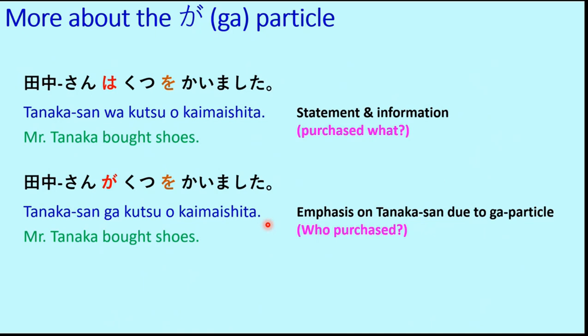So in the first sentence, the emphasis was on the shoes, although the wa particle doesn't say so, but kutsu was the main point of discussion in the first example. But in the second one, since we have used the ga particle after Tanaka-san, Tanaka-san becomes more important here. So Tanaka-san ga kutsu o kaimashita.